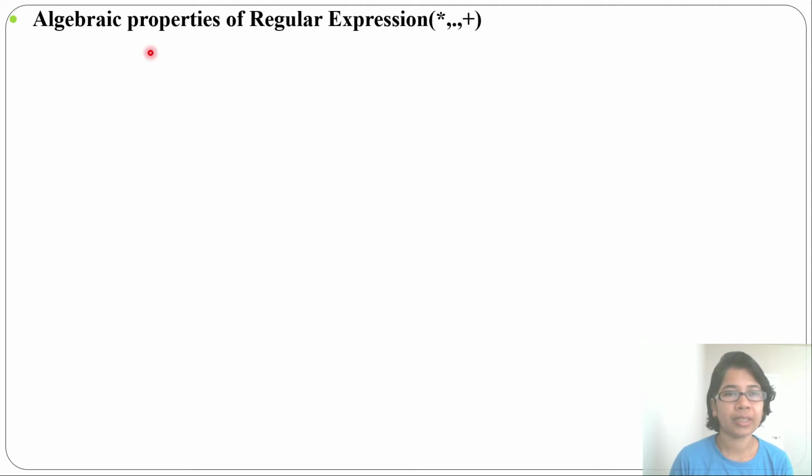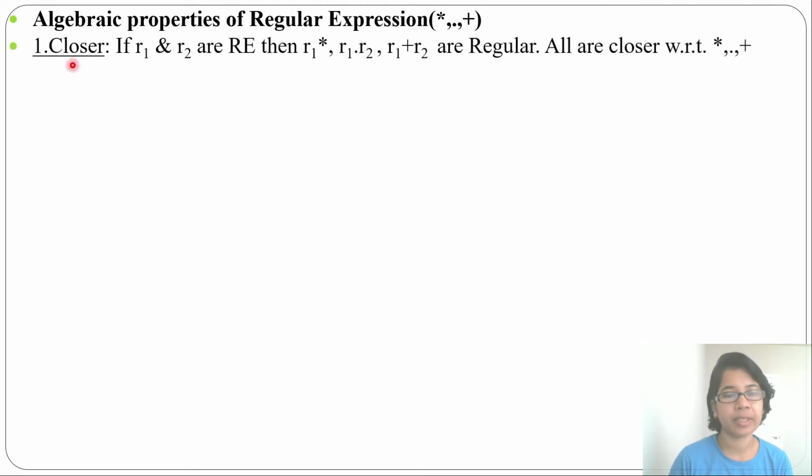Hi, today I will discuss algebraic properties of regular expressions. First property is closure. If R1 and R2 are regular expressions, then R1 Kleene closure, R1 concat R2, R1 plus R2 is also regular. Means all are closed with respect to concat, Kleene closure and union. Plus means it is union, or you can say or. Closure means if two languages are regular, then their union or their concatenation is regular. If one language is regular, its Kleene closure will be regular.